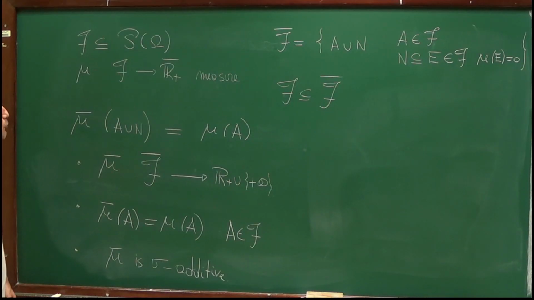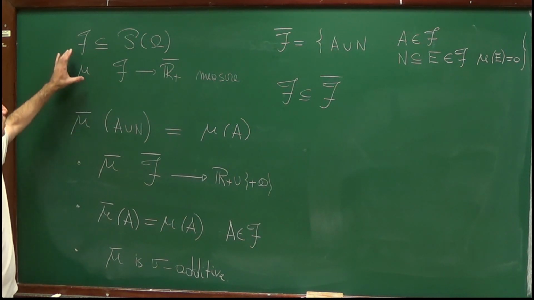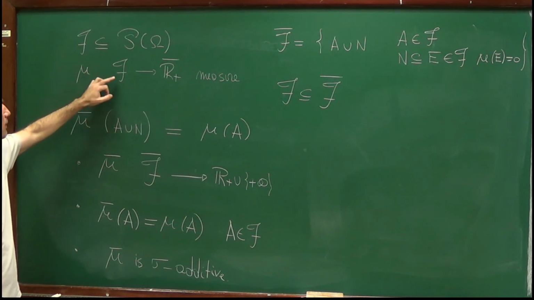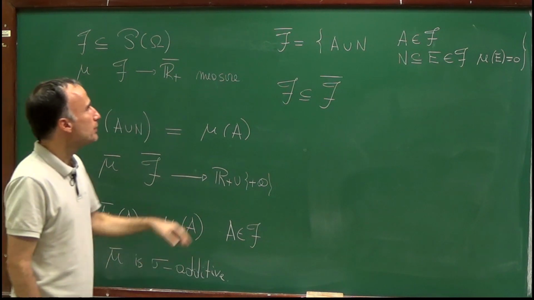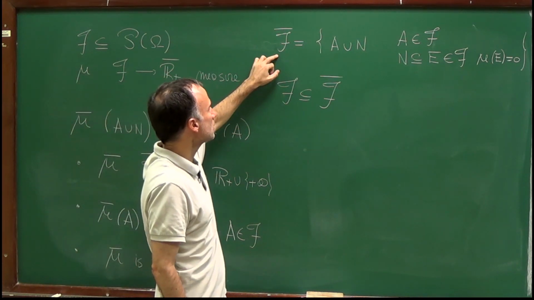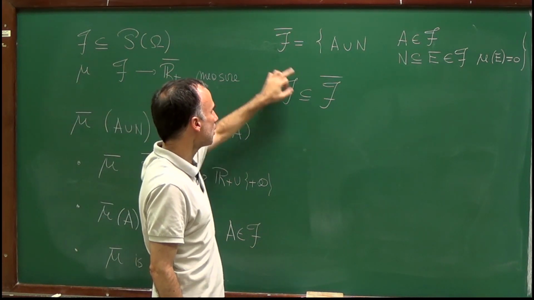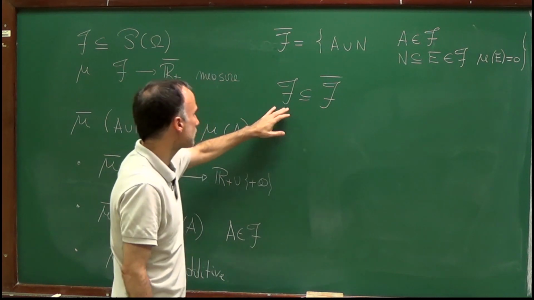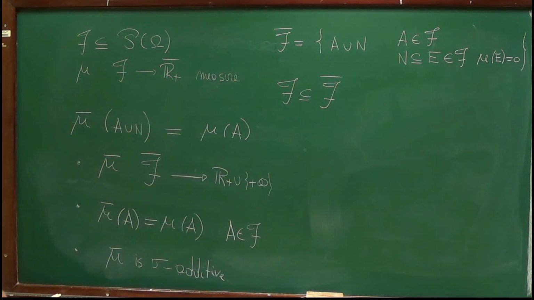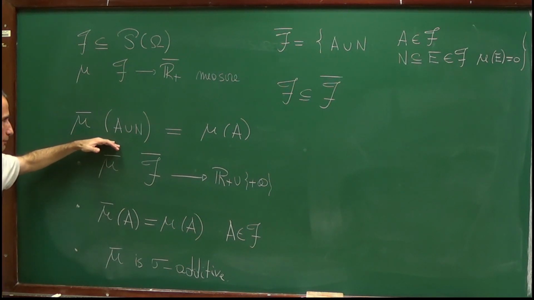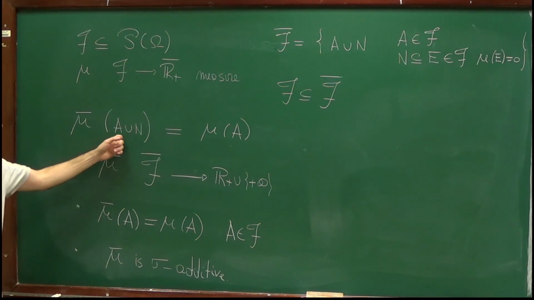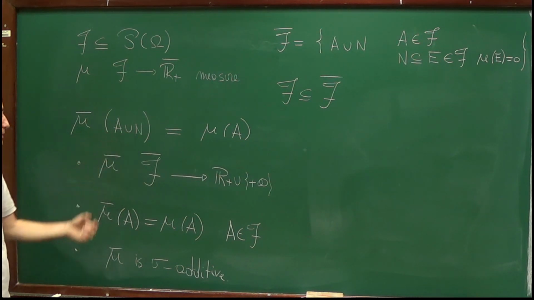So what did we prove up to now? We started with a measure defined on a sigma algebra. We introduced a larger sigma algebra, which we denoted by F bar. So it's large, it contains F. Then we defined a function on F bar by this formula. We proved that it's well defined, so that it doesn't depend on the representation of the set in F bar.